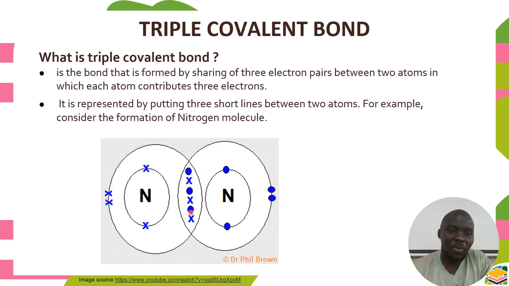So if we count here, we're going to have 6 electrons, in which the nucleus of this nitrogen attracts as its own electrons, making it stable with the remaining 2 electrons which are here. So if we count the total number of electrons in the outermost shell, they are going to be 8, making this atom stable. But since it's attracting the shared electrons, this one also attracts the shared electrons. So if this atom and this one attract the shared electrons, they form a bond. That bond is known as a covalent bond.